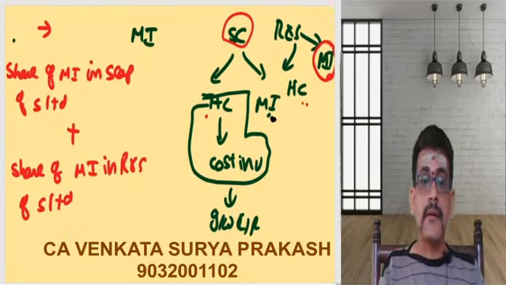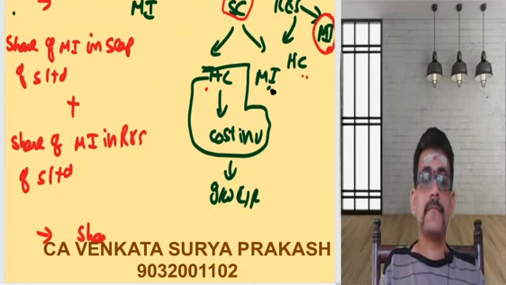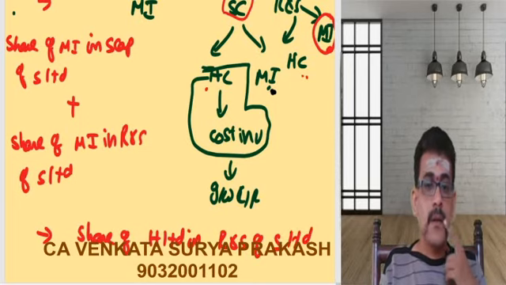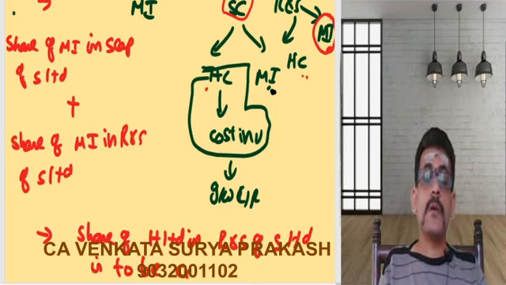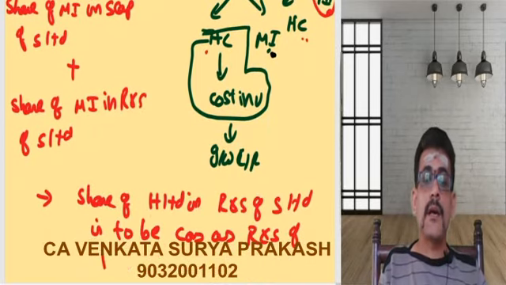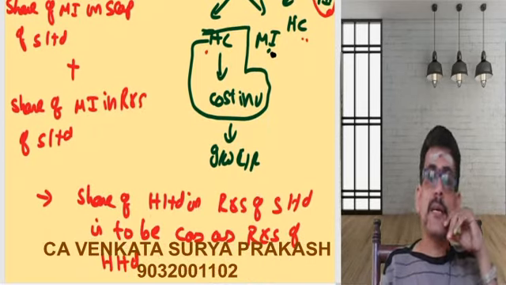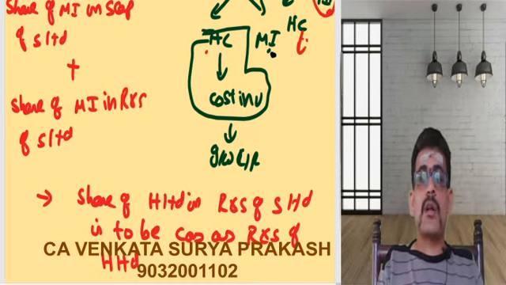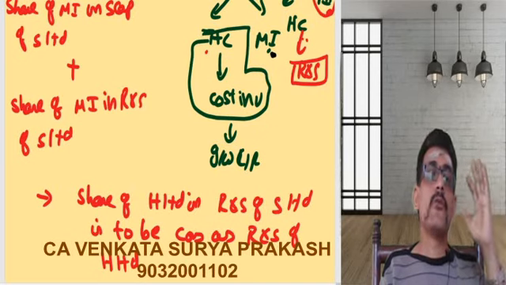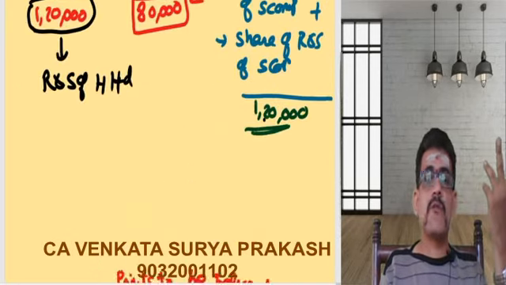Then the share of H Limited in reserves and surplus of S Limited is to be considered as reserves and surplus of H Limited. So whatever share you are getting, I need to consider as reserves and surplus of H Limited. So this I need to transfer to the closing consolidated balance sheet and consider as part of reserves and surplus. These are the 4 points you need to remember. If you understand these 4 points, then the rest of things are quite simple.